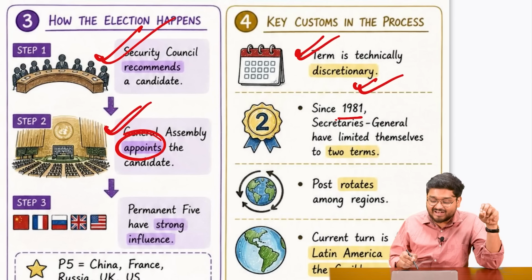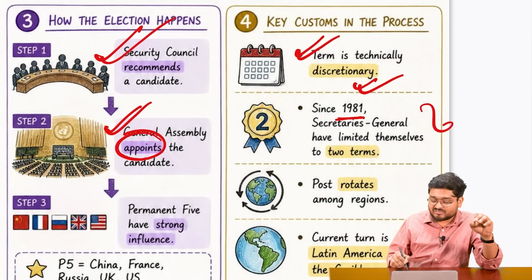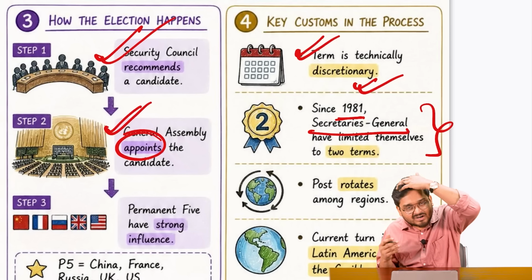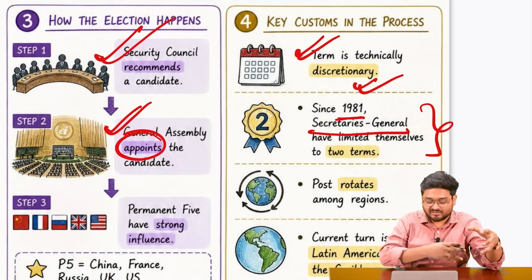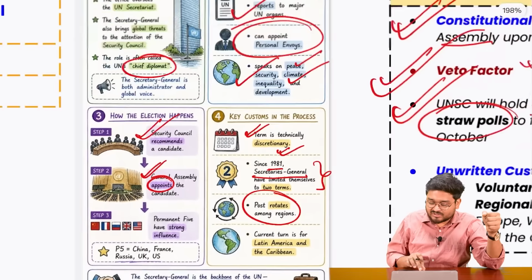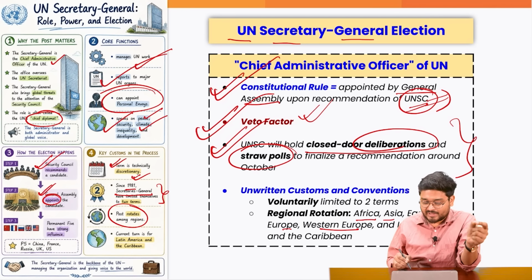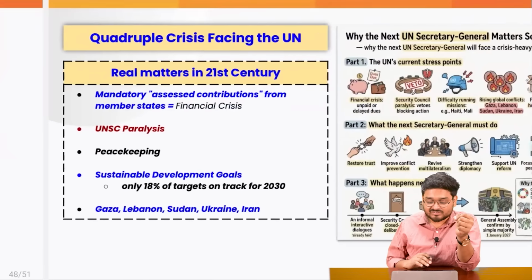And also since 1981, this is not actually discretionary in process, but the Secretary General as of now so far, they have only served a maximum of 2 terms according to their own internal convention. And this post rotates across regions. Regions like Africa, Asia, Eastern Europe, Western Europe and Latin America, and also Caribbean island nations.